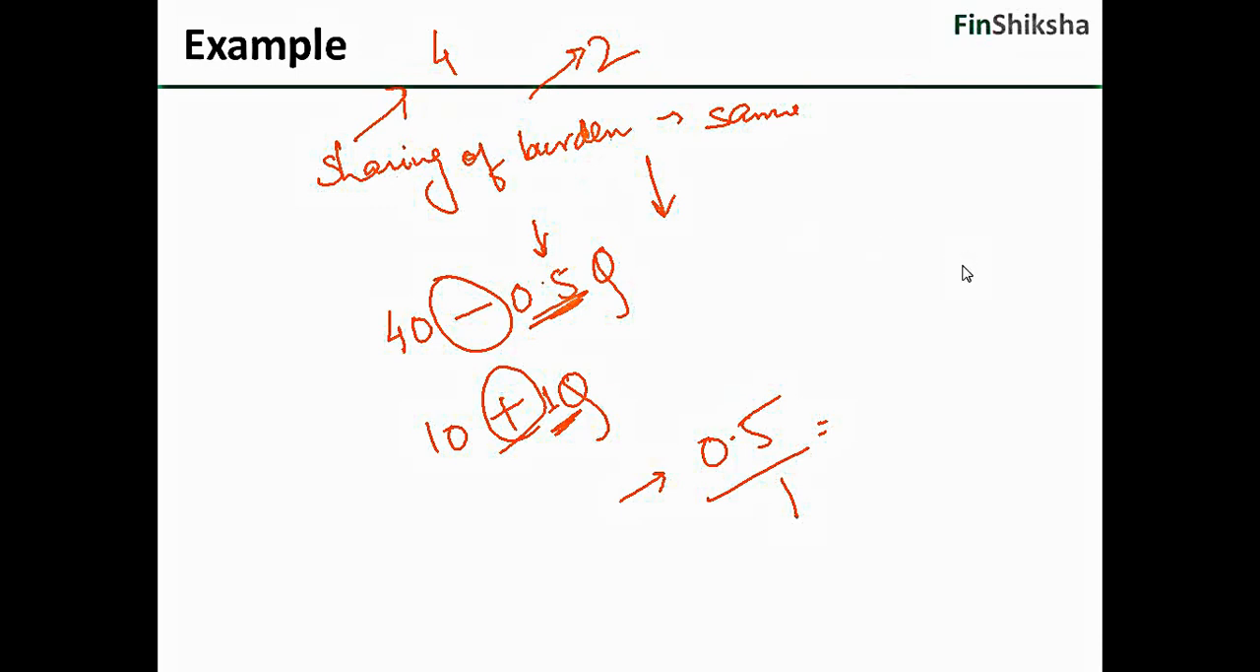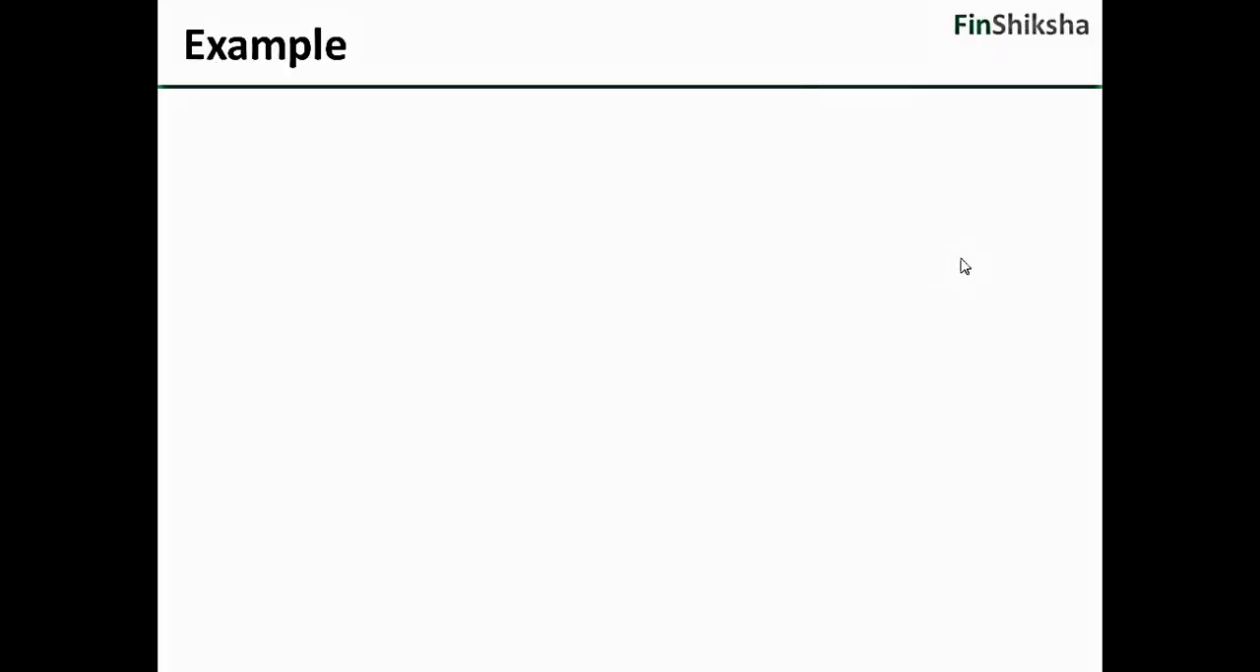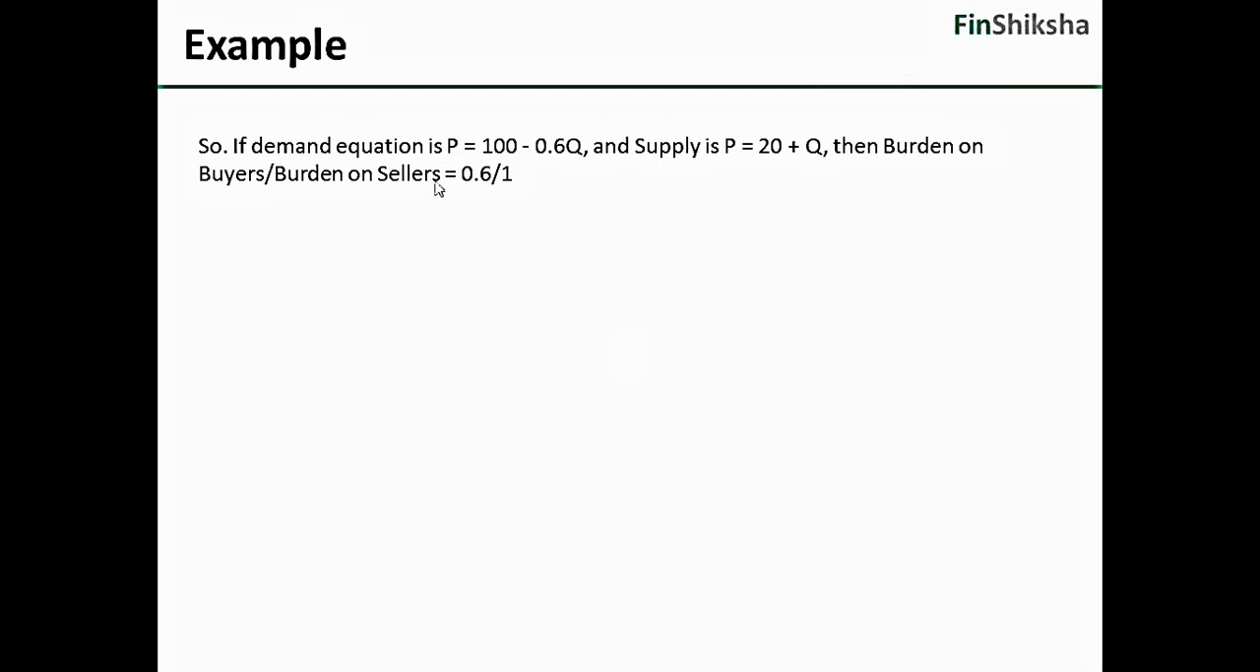Fine. Let's take another quick example to understand this. Effectively what we mean is that if the demand equation is P is equal to 100 minus 0.6 Q, and the supply is P is equal to 20 plus Q, the burden on buyers by the burden on sellers is nothing but the absolute coefficients in front of Q, 0.6 by 1. In our example, this was 0.5 by 1. So here it is 0.6 by 1.